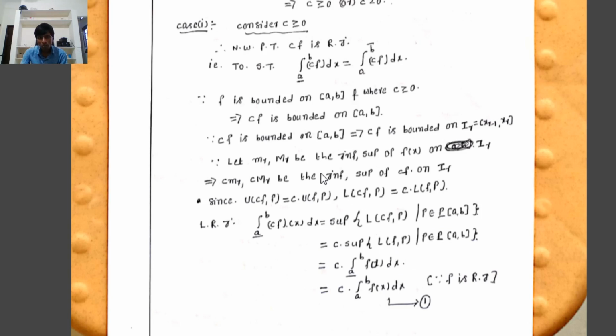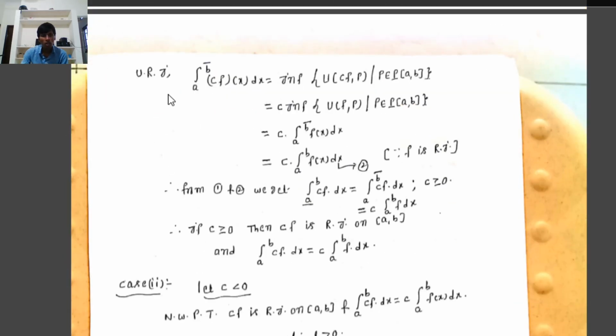Since f is Riemann integrable, the lower integral of f equals the upper integral of f equals the integral of f(x) dx from a to b. Therefore, the lower integral of cf(x) dx equals c times the integral from a to b of f(x) dx.